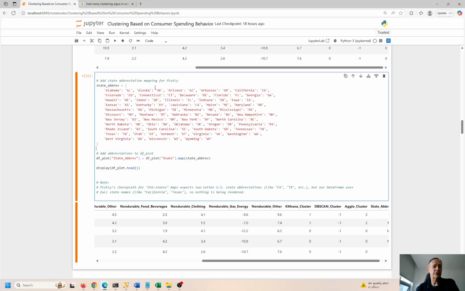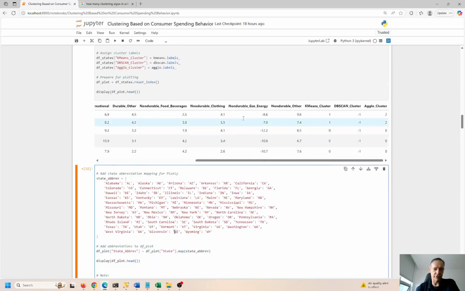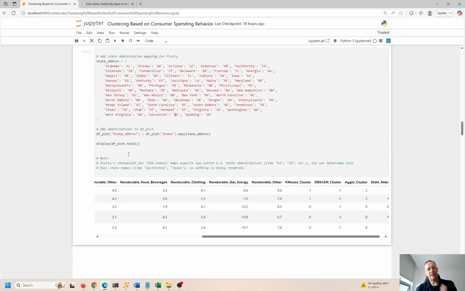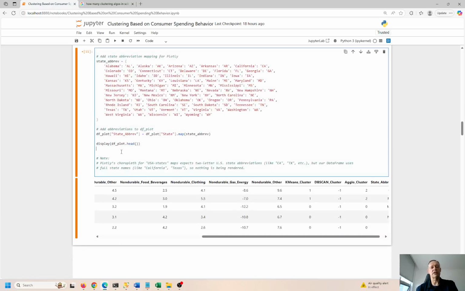You do have to use state abbreviations like this: AL for Alabama, AK for Alaska, AZ for Arizona, WY for Wyoming, Wisconsin, so on and so forth. So we don't have the state abbreviations. We have straight state names. So we have to create a convention or some type of construct here where we are mapping the state names to the state abbreviation using a dictionary technique.